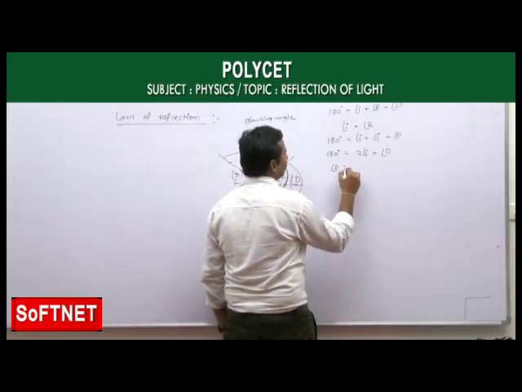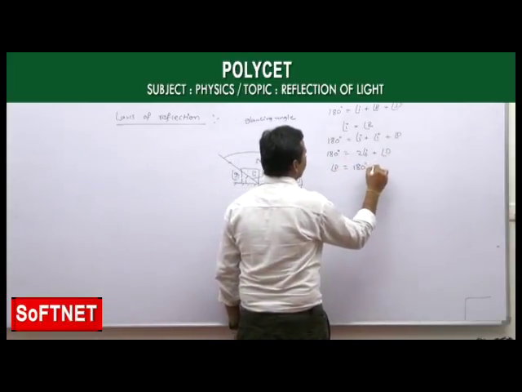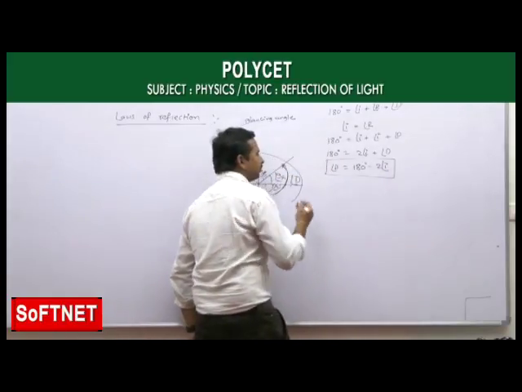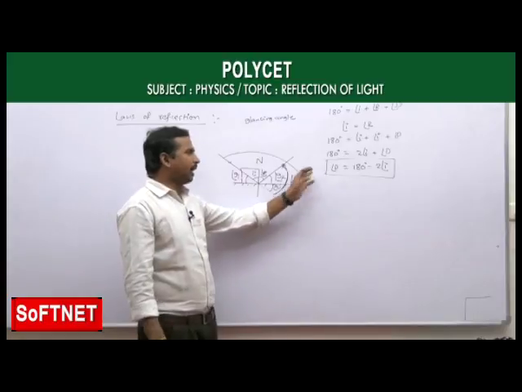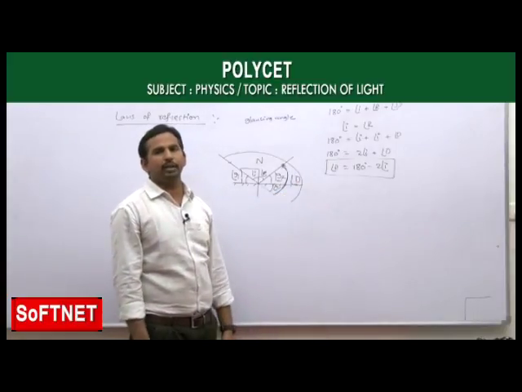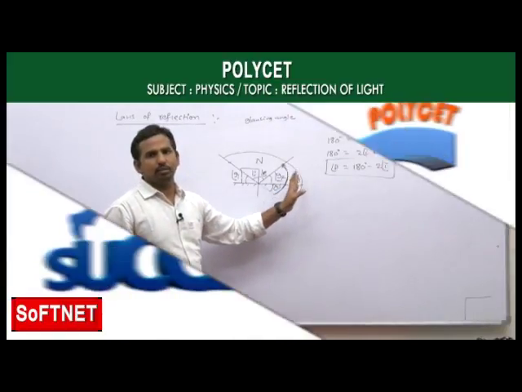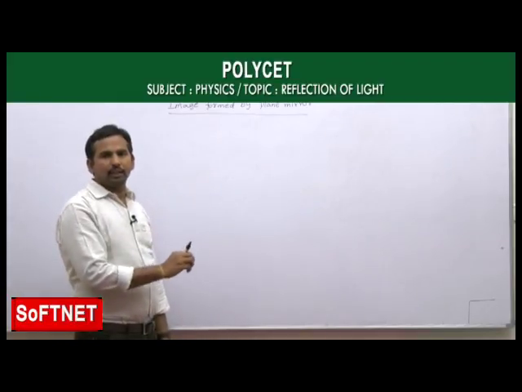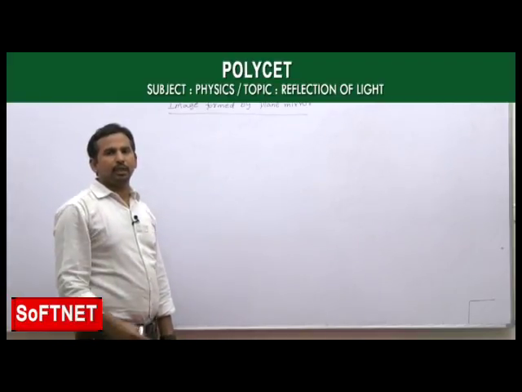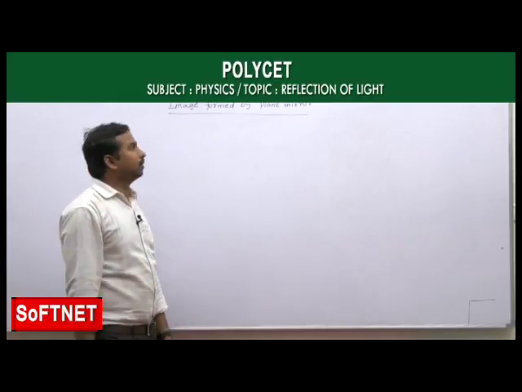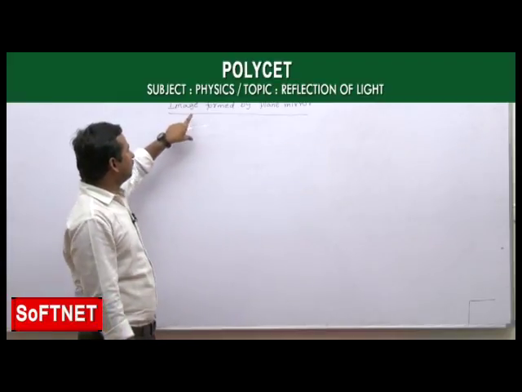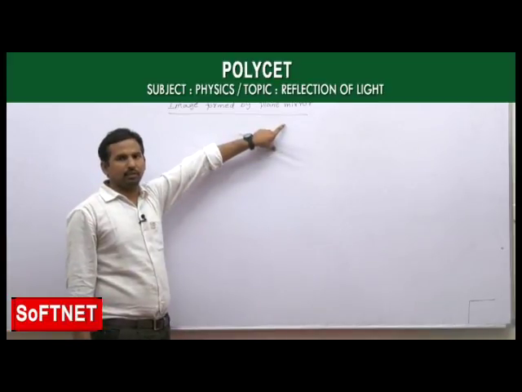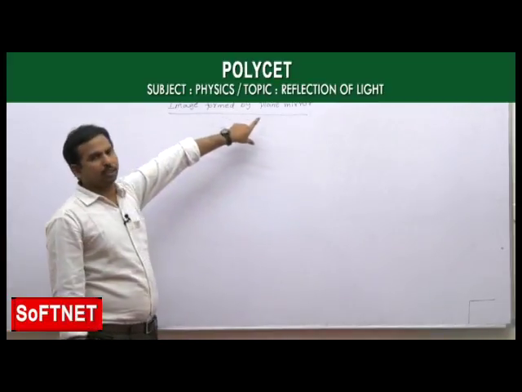Then the angle of deviation becomes 180 minus 2i. This is the relation. Okay. So finally, we got the angle of deviation is equal to 180 minus 2i. Till now, we have seen the reflection of light and some of the basic important angles. Now we are seeing a very important one, that is the image formed by the plane mirror. Okay. Image formed by the plane mirror.